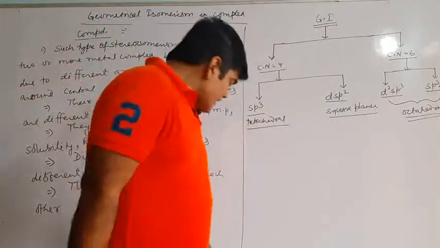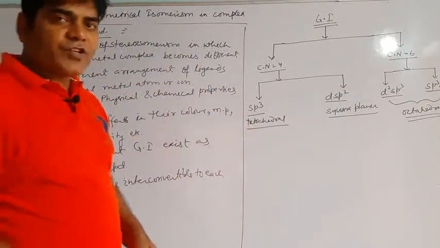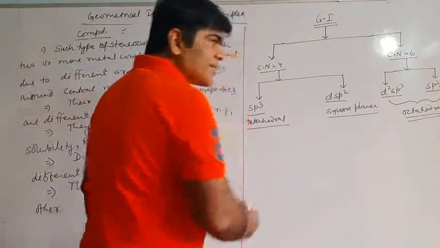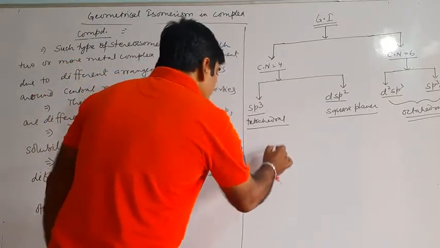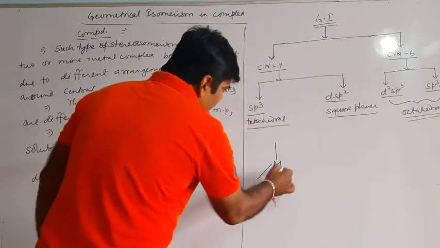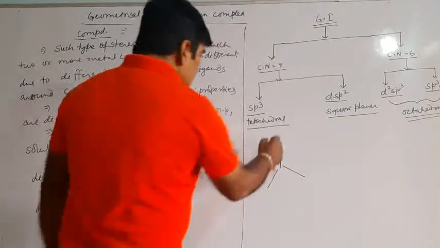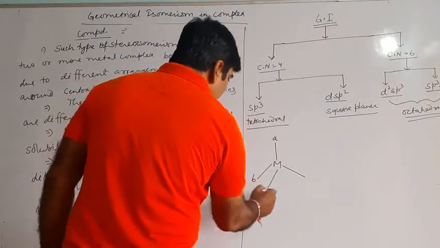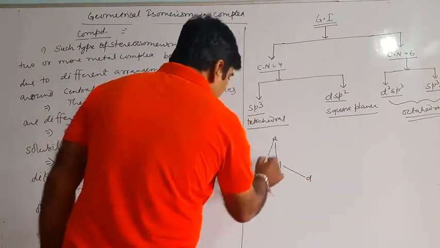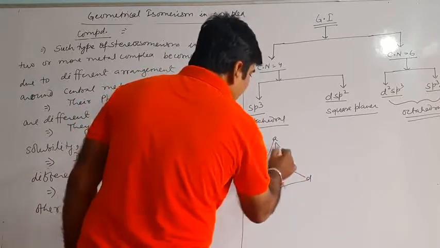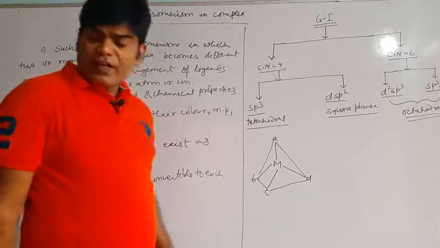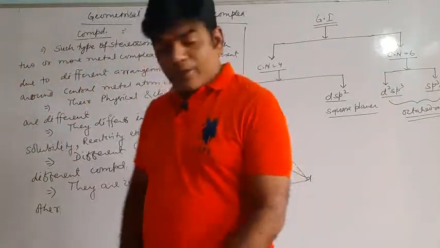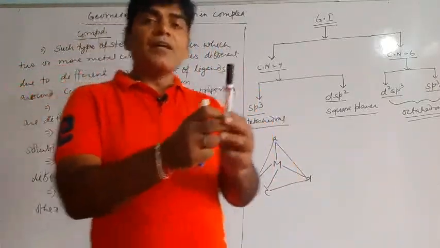Over here, an sp3 hybridized complex, which is tetrahedral, will not exhibit geometrical isomerism, because if we draw a tetrahedral complex it will be something like this. Let's say this is A, this is B, this is C, this is D. All positions are equivalent. All positions of tetrahedral complexes are equivalent.